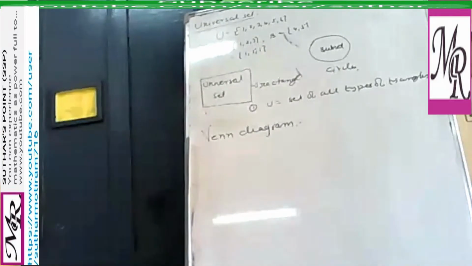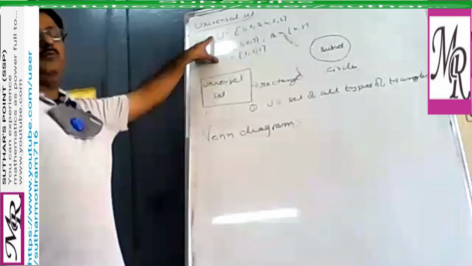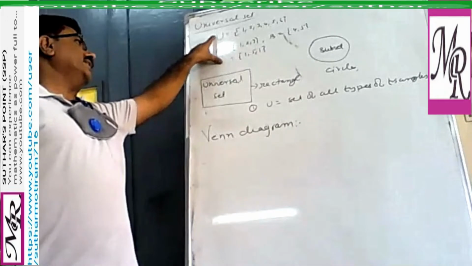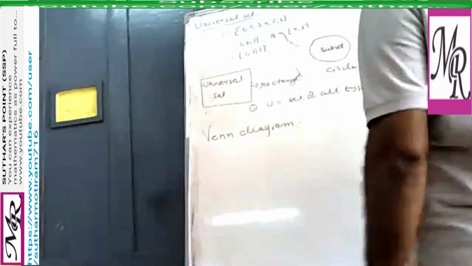Now you can see here we have given an example of this universal set. And if you want to draw the Venn diagram of this example, you can do it as follows.